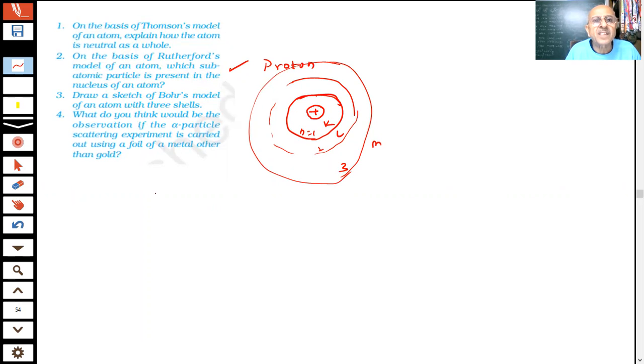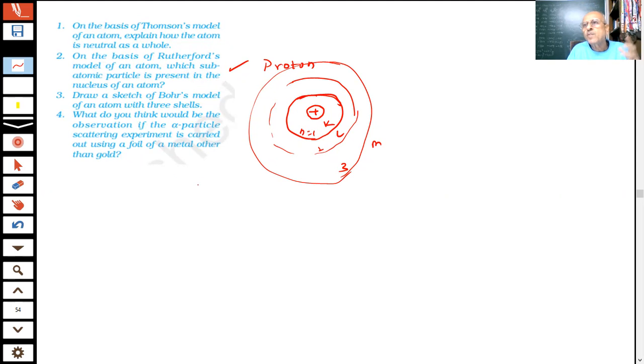What do you think would happen if the alpha particle scattering experiment is carried out using a foil of metal other than gold? You can see that they used gold foil with a very small thickness, about 100 atoms, and the alpha particles are also heavy in mass. They were scattered.